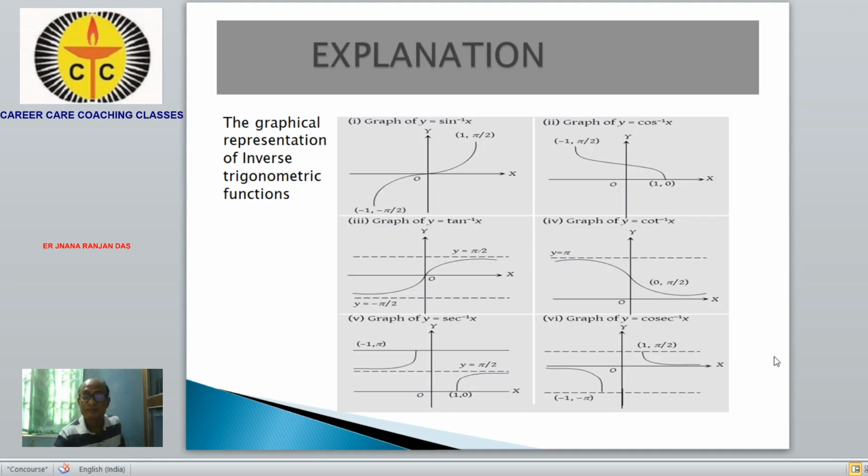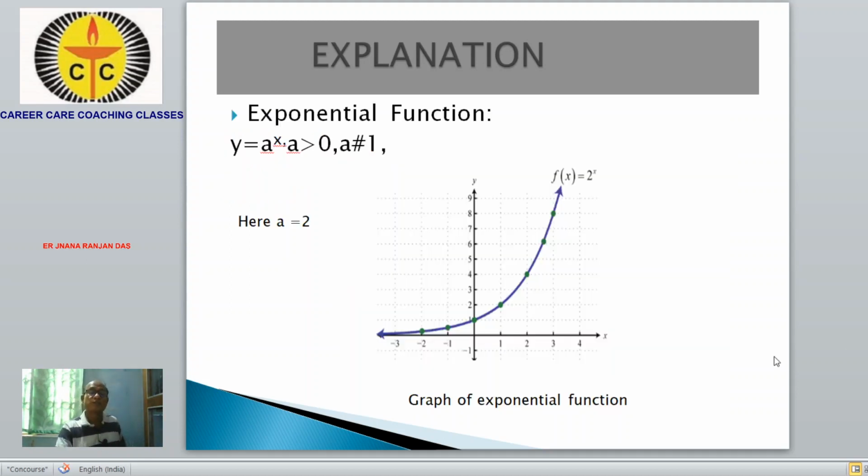The next thing is the exponential function. Exponential function means y is equal to a to the power x, where a is greater than 0 and a is not equal to 1. In that case, if we plot the graph, it will be like this. For f of x, if we particularly take a as 2, the graph will be like this.